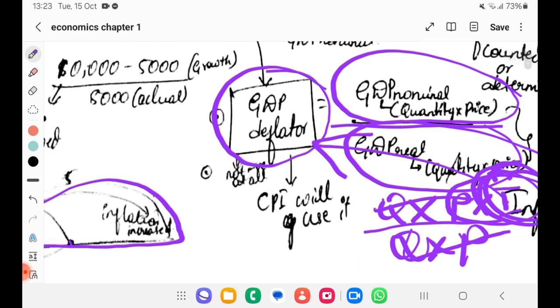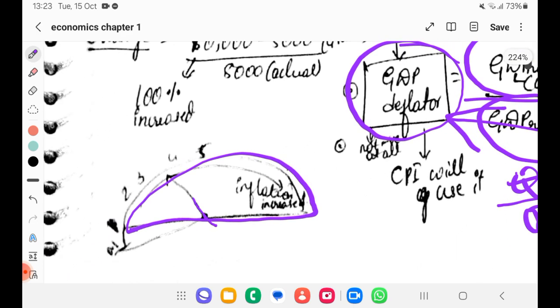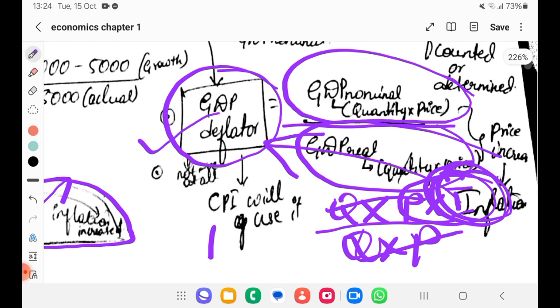If the deflator is higher, more inflation is there. If the deflator is almost near 1, then there is not much inflation. This is what a GDP deflator is: GDP nominal divided by GDP real. Okay, hope you understood.